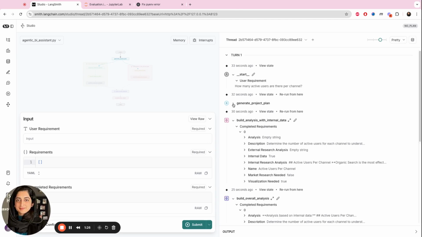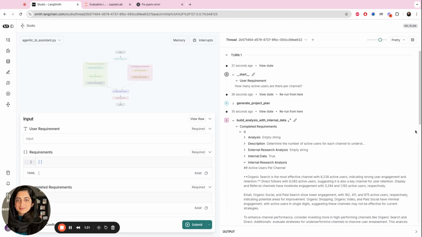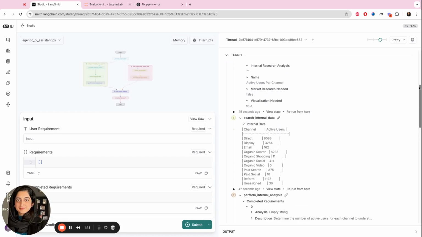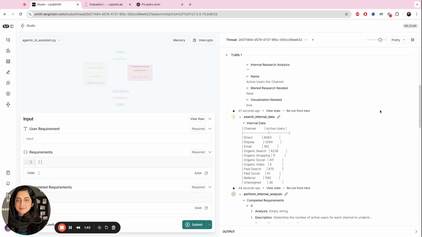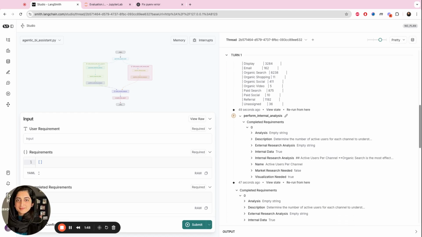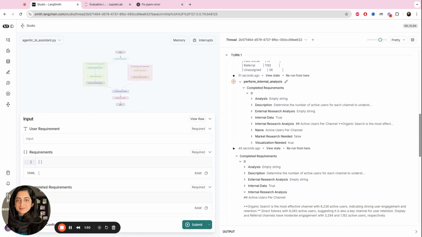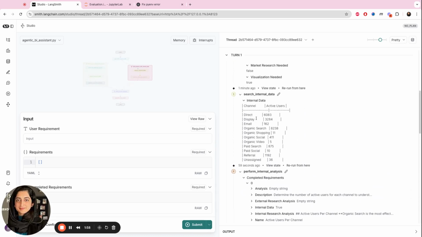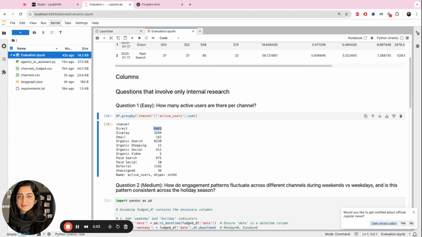Once the plan is created, it queries the internal data to get the number of users per channel. I see that it has queried the internal data, created the Python queries and executed them, and then it has performed the analysis based on the results. If I verify these results with the actual results, I see that they match.